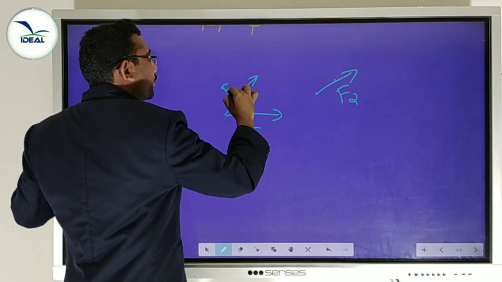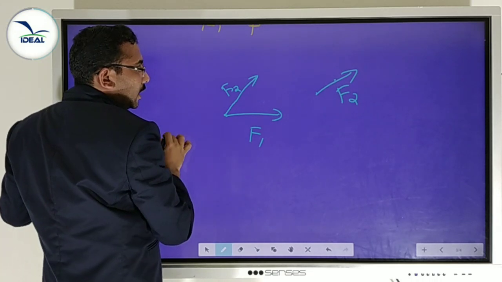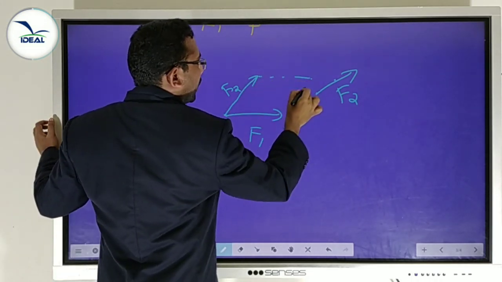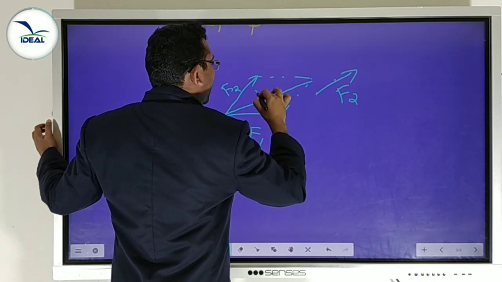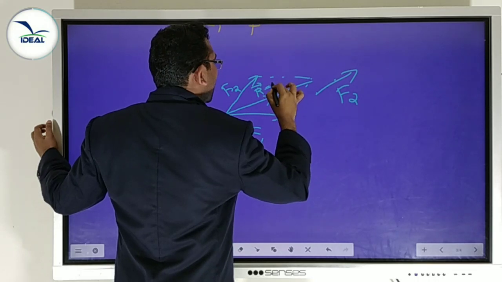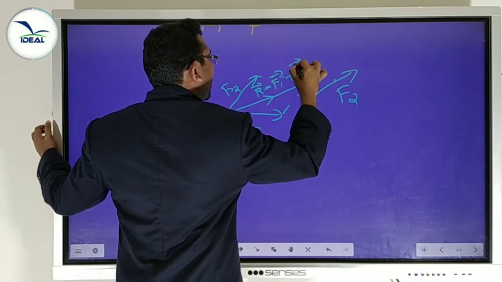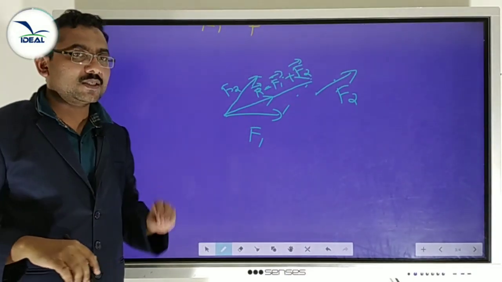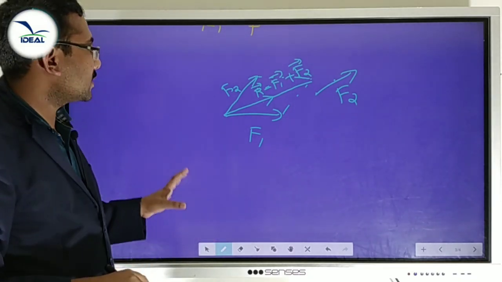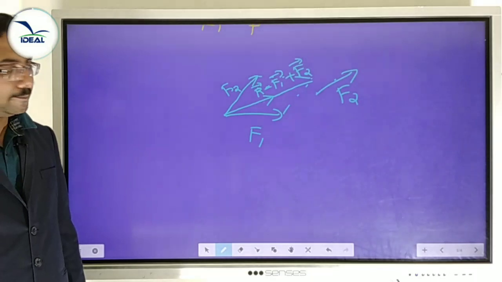This is F2. That is a head to tail connection. And draw the parallelogram and draw the diagonal. The diagonal represents the resultant force R equal to F1 plus F2. We can add two vector quantities like displacement, velocity, acceleration, etc. using this parallelogram method.